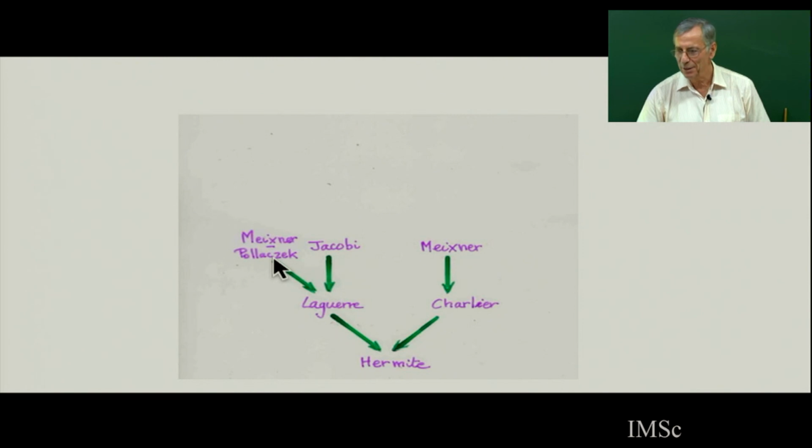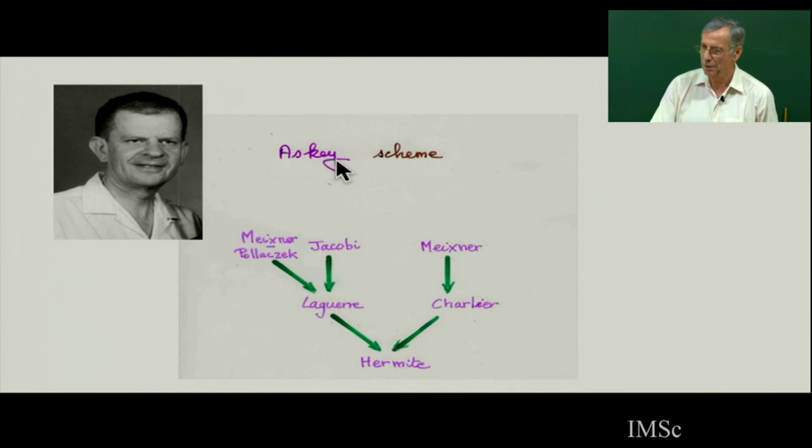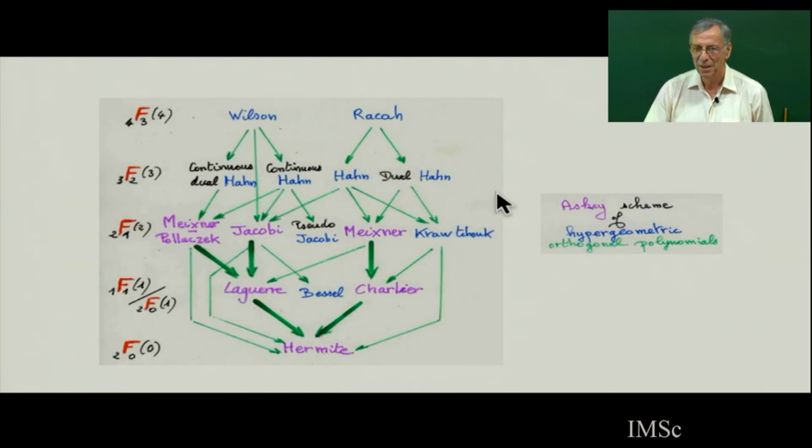So what does this green arrow mean? This means that it's part of the Askey scheme classification of orthogonal polynomials. And here is the full Askey scheme. You see, here in purple are our 6 polynomials we will take in this class. And then there is much more.